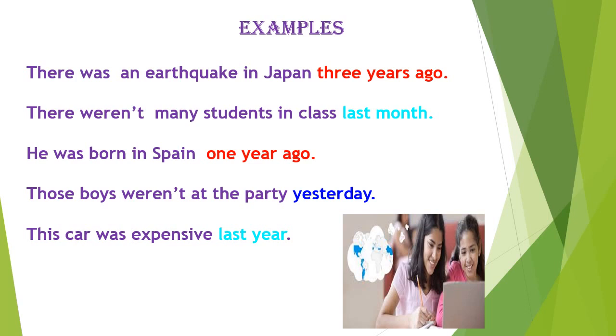Another expression in the past is last year. Last year. Okay. For example, say this car was expensive last year. Okay, this car. Okay, it is singular because this is the demonstrative in singular. Okay, students, you can use the past to be when you can say events in the past. Okay, you can write feelings, you can write things about this.